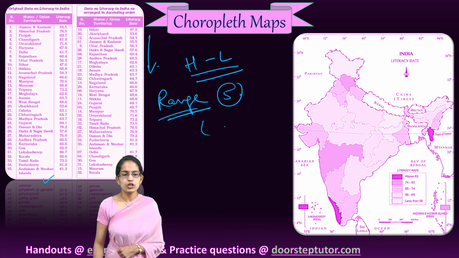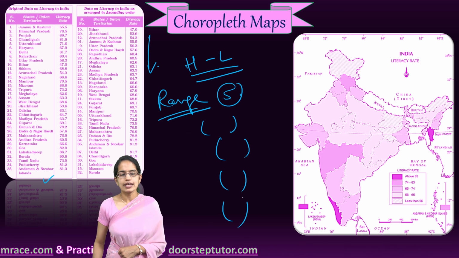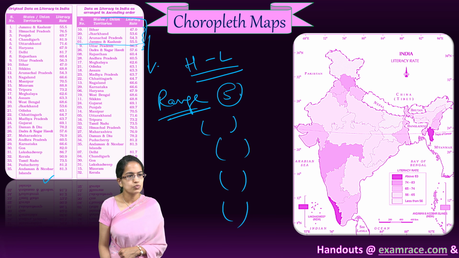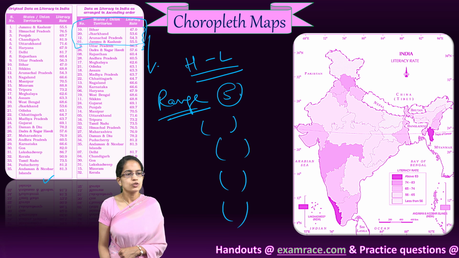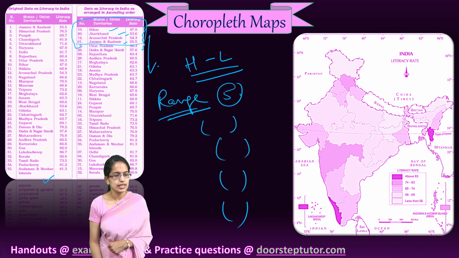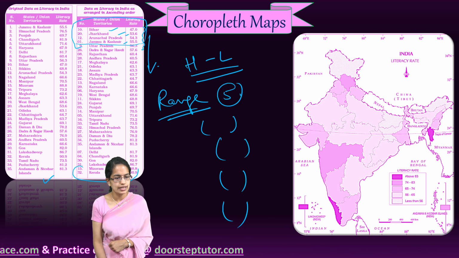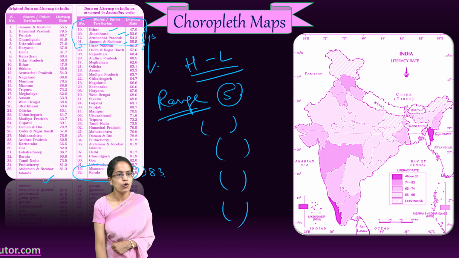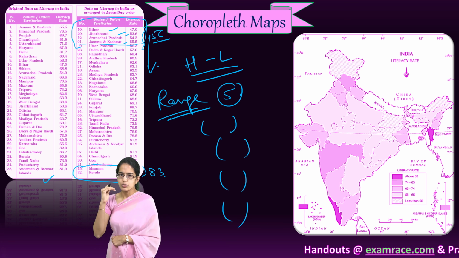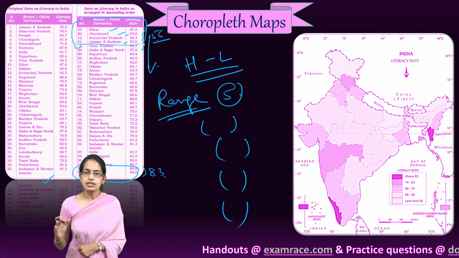So I represent or group that data into sets of 5, and then based on all the states that are falling into one group, I would represent them as a single section. So all these values would be represented as a single section. My first slot would be Bihar, Jharkhand, Arunachal Pradesh and Jammu Kashmir, which would be explained in one group. Mizoram and Kerala would be explained in another group, that is above 83, and this is below 56. That is how we divide the whole of the data into groups and then we shade the different areas in a choropleth map.